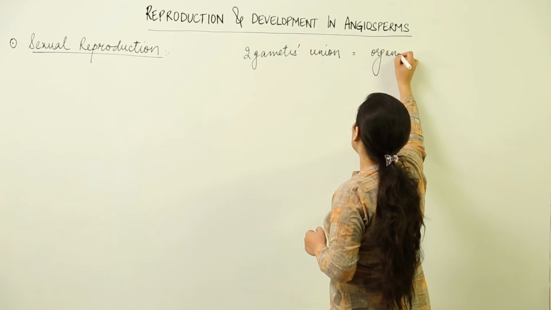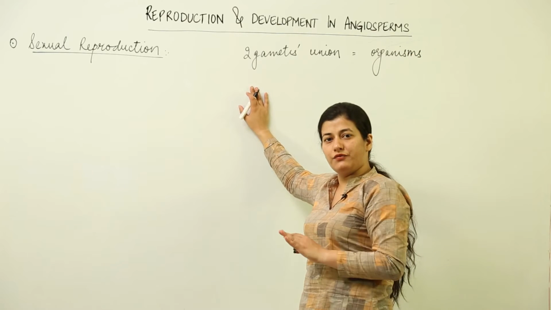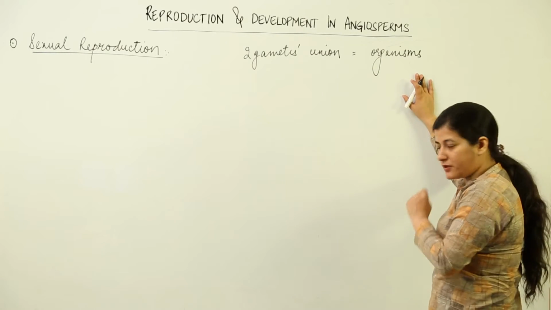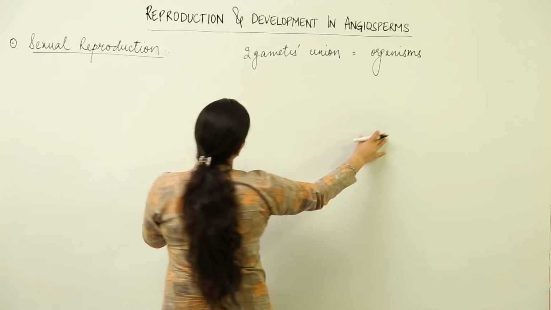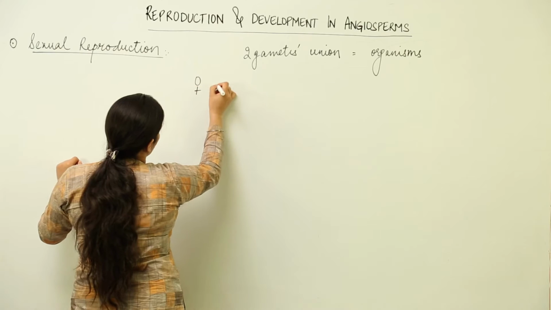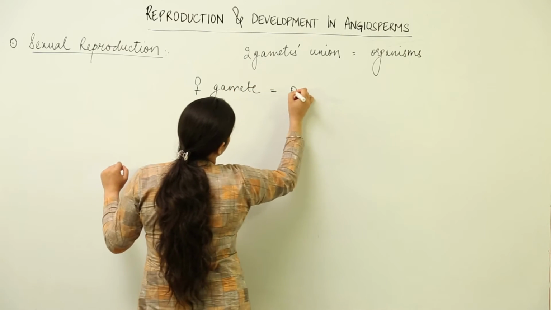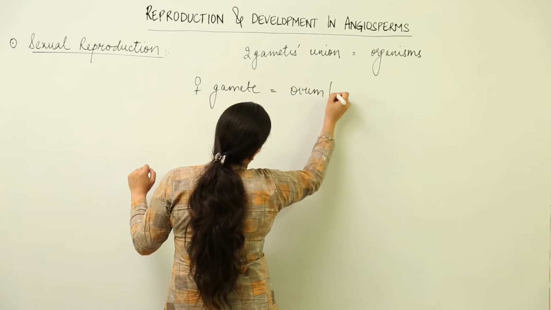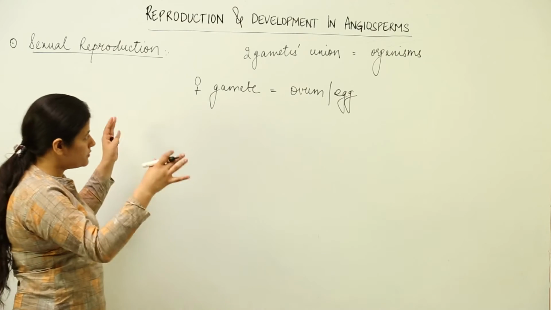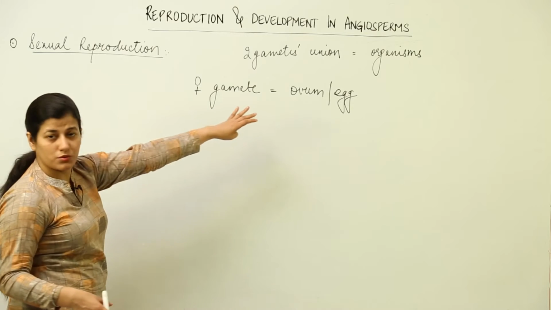When we are talking about angiosperms, we say that the male gamete and the female gamete fertilize and give rise to the angiosperm, that is, a seed is formed. So there is a female gamete, otherwise known as ovum or egg. These are the universal terms, but because we are talking about plants and specifically angiosperms, we use these terms.